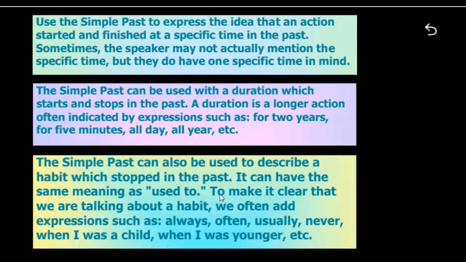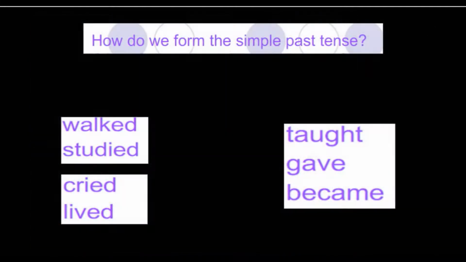The simple past can also describe habits which stopped in the past. Pueden describir también un hábito que teníamos en el pasado. For example, when I was a child, I played the violin. Cuando yo era un niño, yo tocaba el violín. Ya no lo hago más. Alright? Now, we're going to start with the rules.